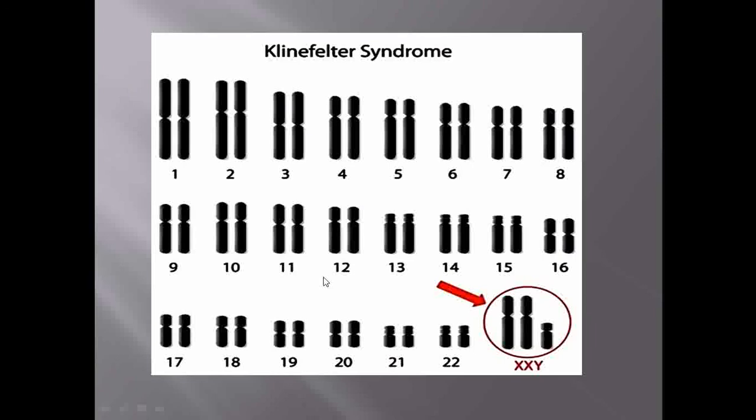Just take a look at the patterns of the chromosomes. You see here that all the chromosomes are normal, but the sex chromosome, which determines whether it is male or female, has the addition of one extra X chromosome. So this we call Klinefelter syndrome.